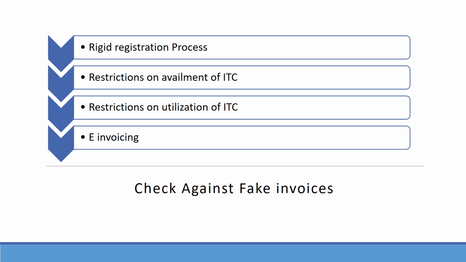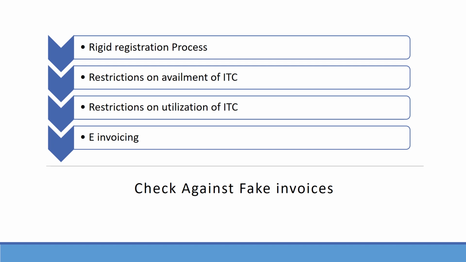Restriction on availment of ITC. There might be a scenario where the issuer of the fake invoices shall file GSTR1 but not GSTR3B. Hence, the government came up with Rule 36(4) that places a restriction on availing of ITC to the extent of ITC reflected in GSTR 2B.